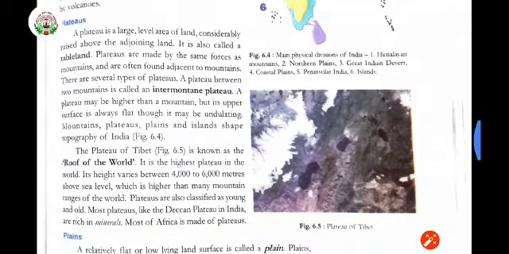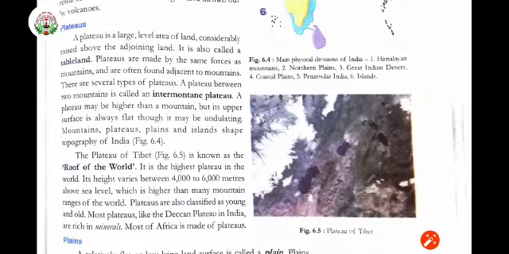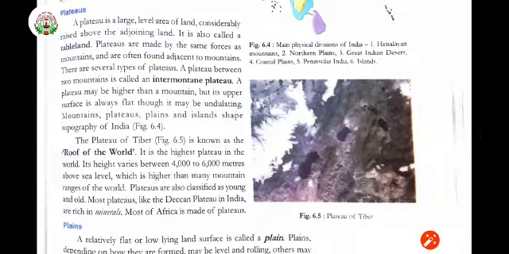Okay, now this is about the plateau. See, as I told, a mountain has a peak at the top and it is raised above 610 meters above the surrounding, right? Plateaus are also raised land, but flattened at the top. So they are also called, which one? It is also called what? Tableland. Plateaus are also called the tableland.